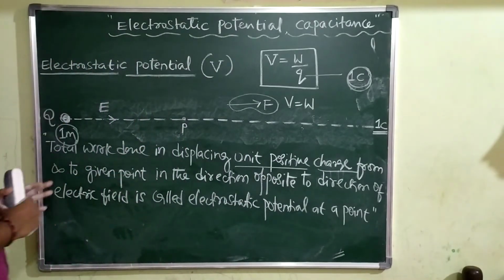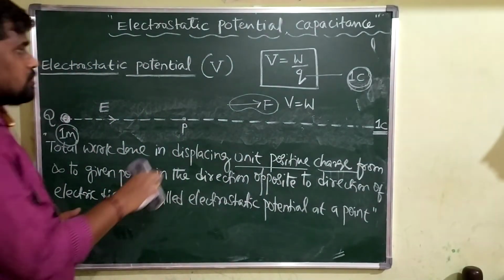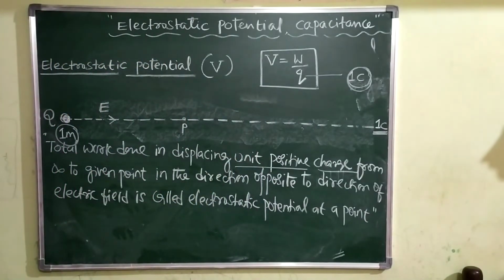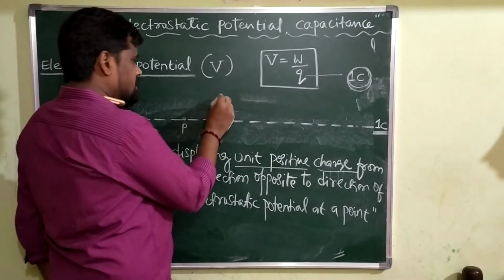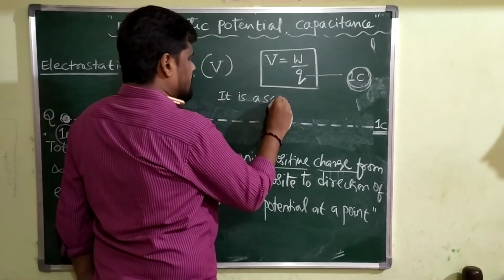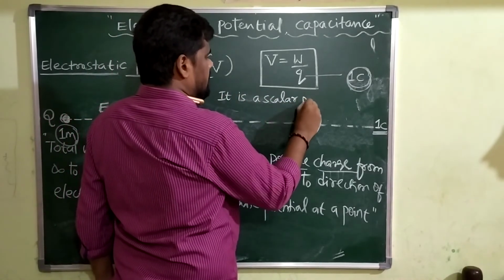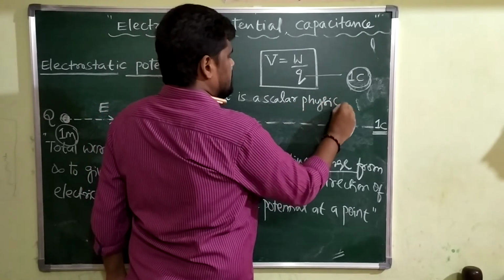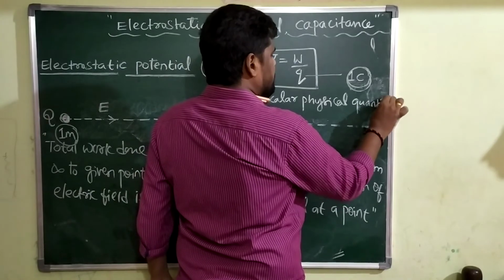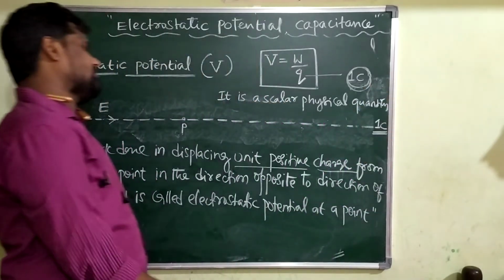This potential is a scalar physical quantity.